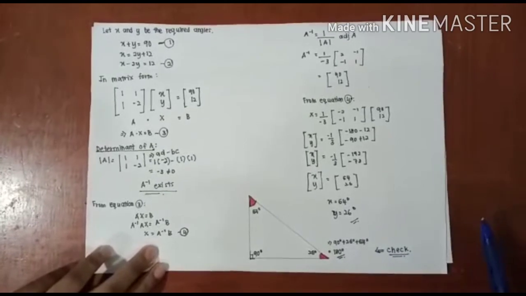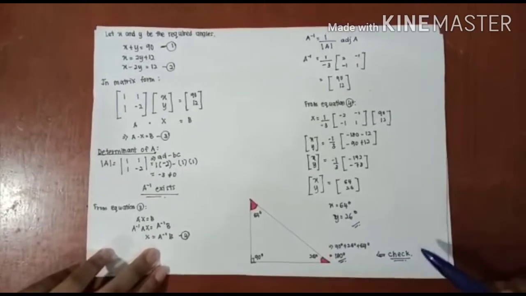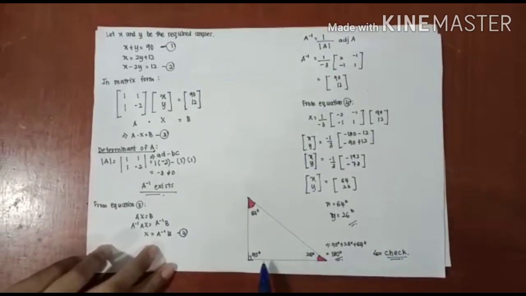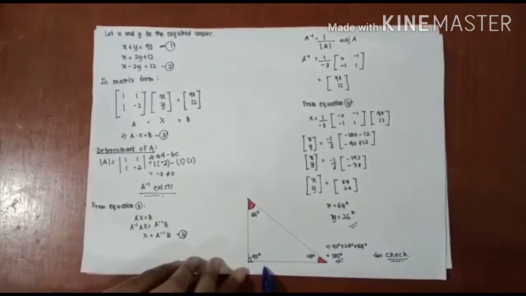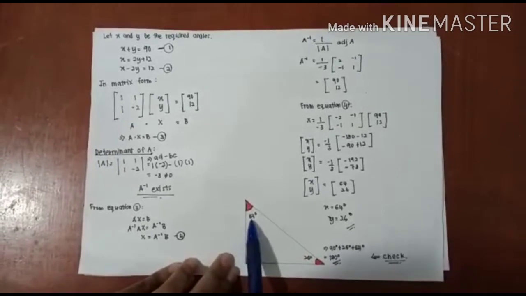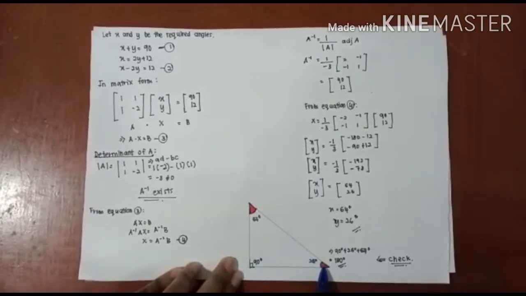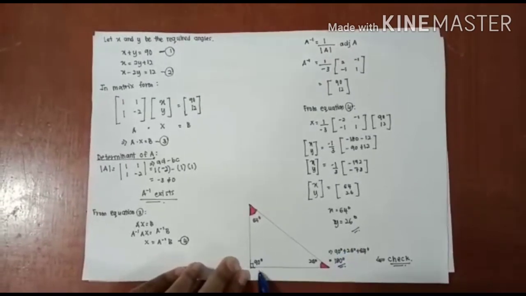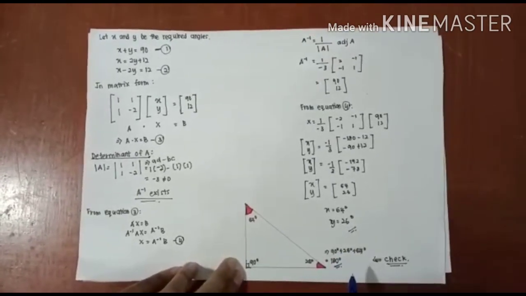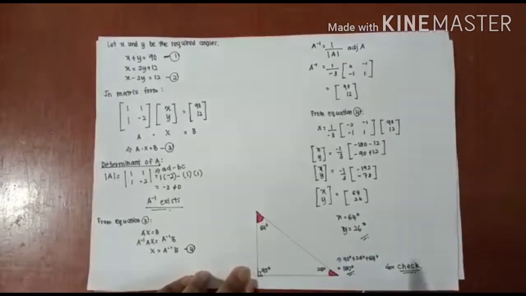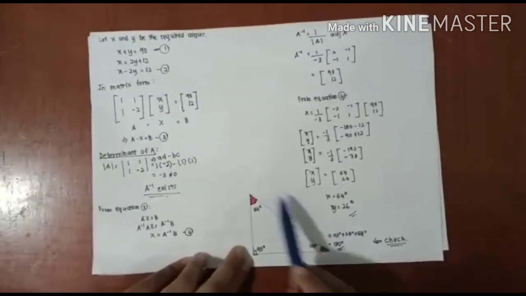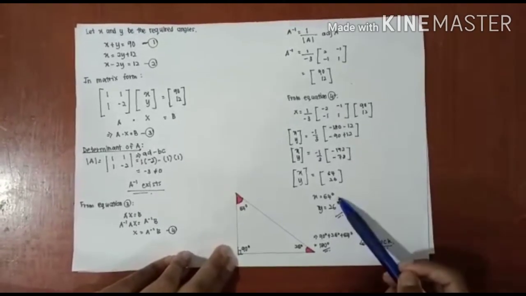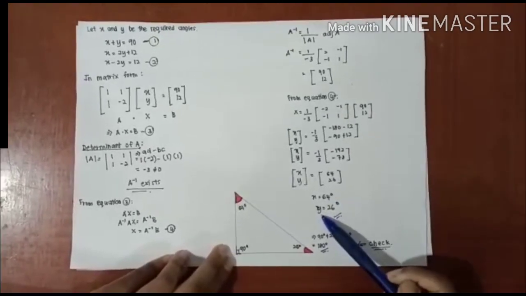We need to check whether our solution is correct or not, right? So first we substitute all our angles in a triangle shape, which will be cut by Puan Selina, where the angles will be 64 and 26. From this we get to know that the sum of the angles of the triangle is 180. So when we sum up all the angles we get 180. From this we get to know that x equals 64 and y equals 26.